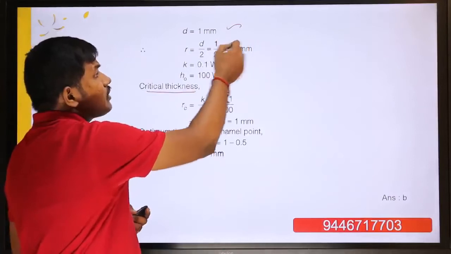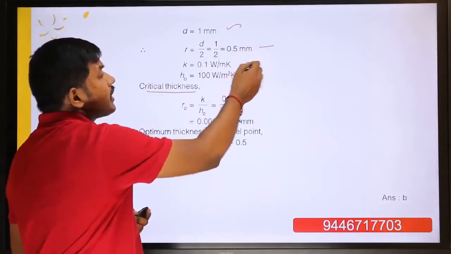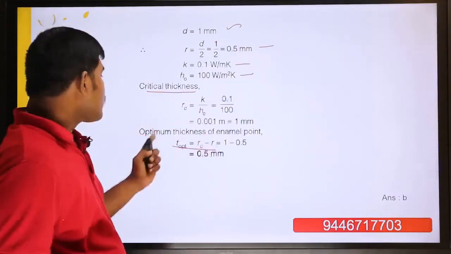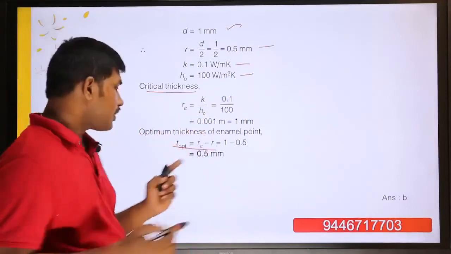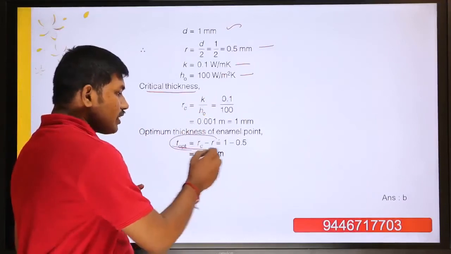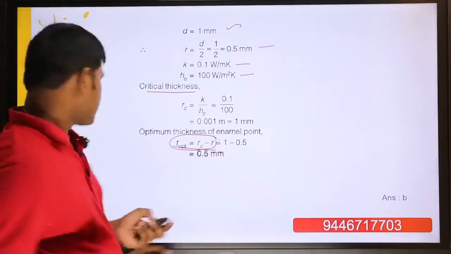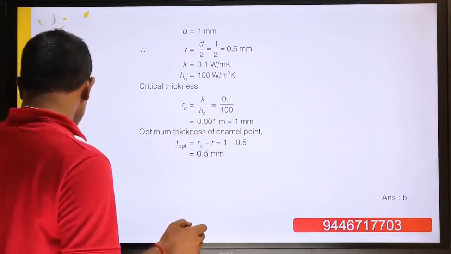So diameter is given, so it will be converted into radius. K is given, h is given. So you have to find out the critical thickness of insulation. Rc is equal to k by h naught. So critical thickness of insulation is the formula. This one is a very, very important question, so you should remember that. So that comes to the simple question, and the question is over.